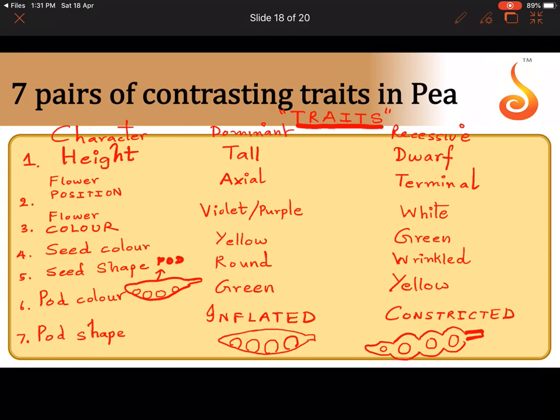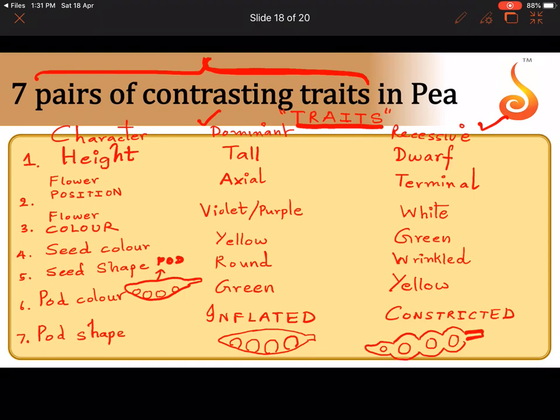Okay, so inflated and constricted. So these are the 7 characters or 7 pairs of contrasting traits. Traits are alternate or contrasting forms of the same character: height, flower position, flower color, seed shape, pod color, pod shape. They will ask you this for a 3 or a 5 mark question. You have to learn all the 7 characters and the respective traits.